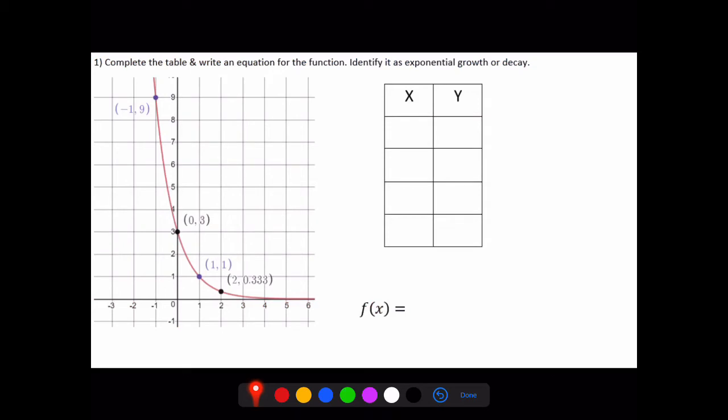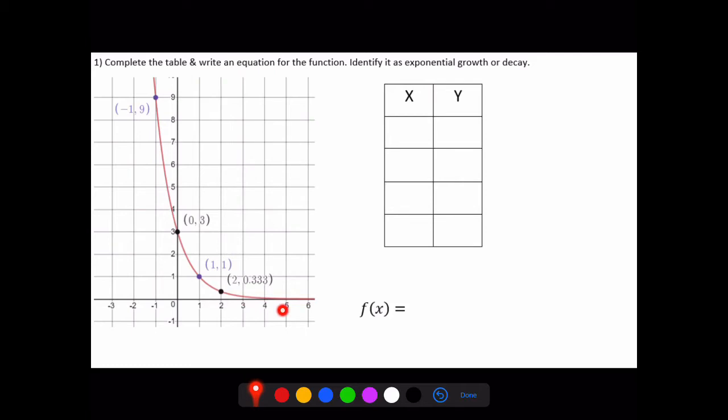So, Number 1 in our notes. Or actually, sorry, this is still review. Number 1, complete the table and write an equation for the function. Identify it as exponential growth or decay. So looking at this, as our x values increase, as our x values get larger and larger, we're going down this number line, what happens to our y values? Well, we can see that they're getting smaller and smaller. So we can automatically say that this is decay.